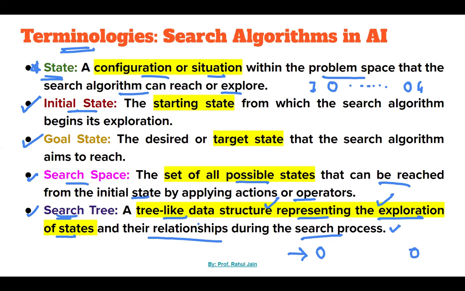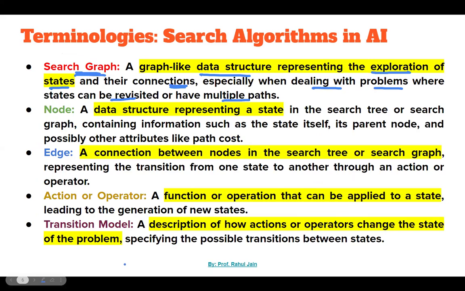A search tree similarly represents the exploration of states: with the help of the initial node we go there, thereafter we visit this, then this, and then reach the goal state. So trees and graphs are data structures basically used in searching techniques in order to find the solution. Thereafter, we have a node, a data structure that represents a state. Each state can be represented with the help of a node, just like the concept of a node in a tree or a graph.